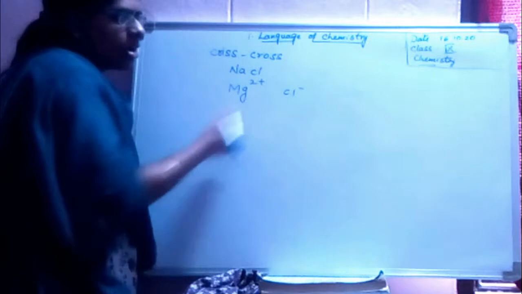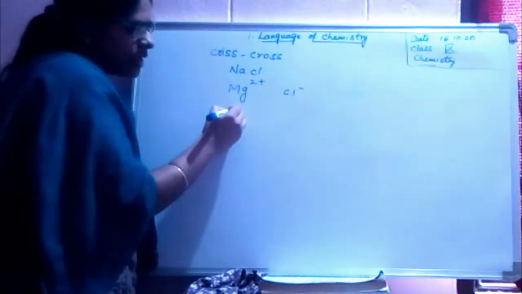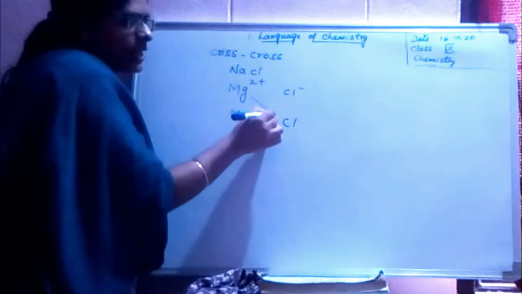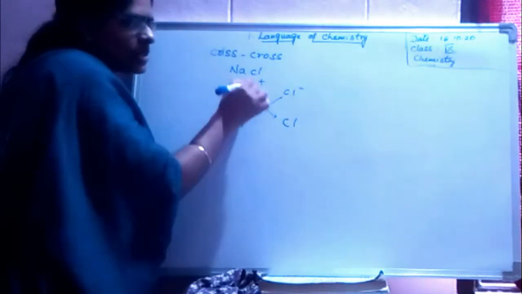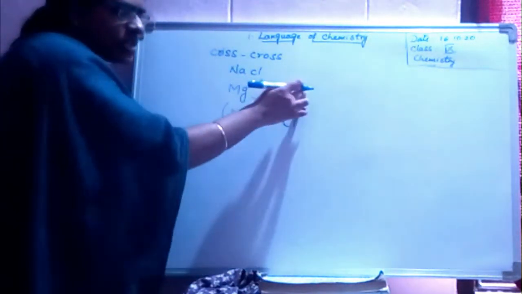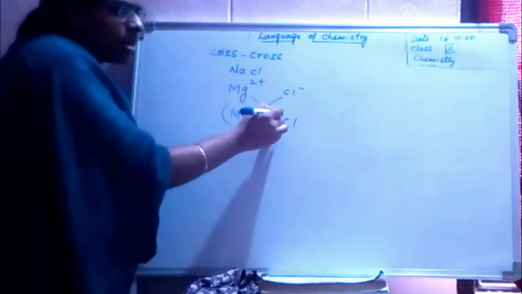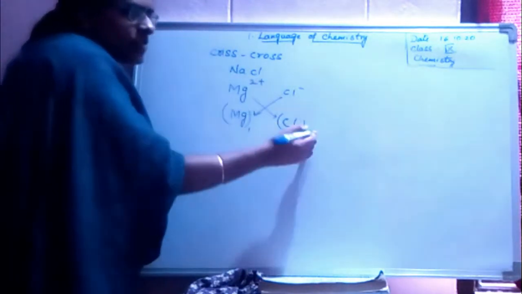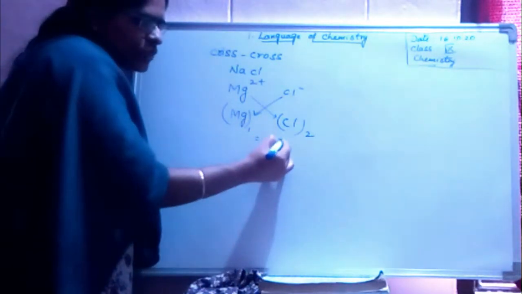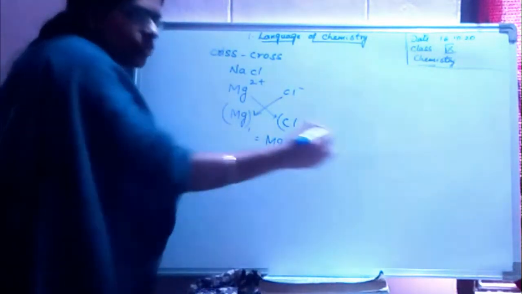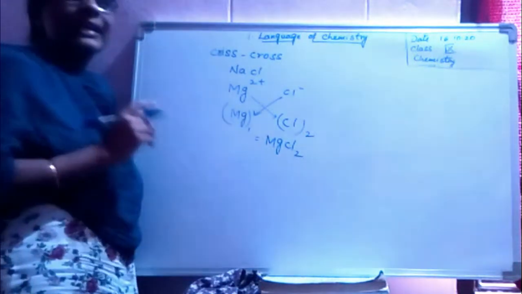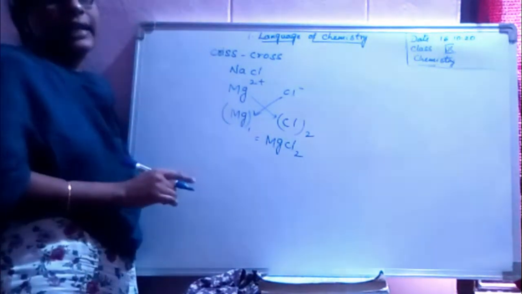How to form the compound of Mg and Cl? Just simply interchange the charges. Here the charge is 1. For magnesium the charge is 2. Hence you will get MgCl2. The name of this compound is magnesium chloride.